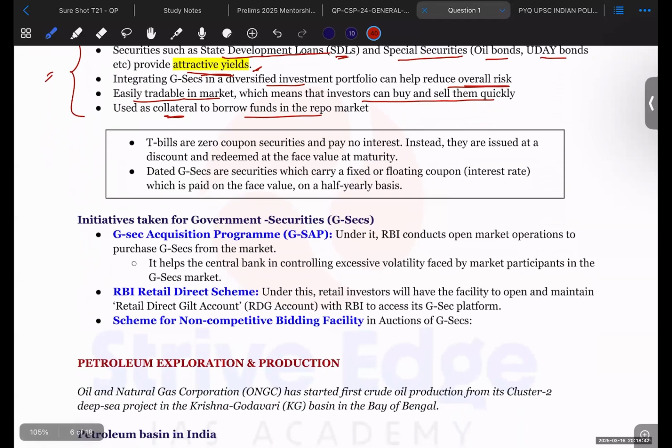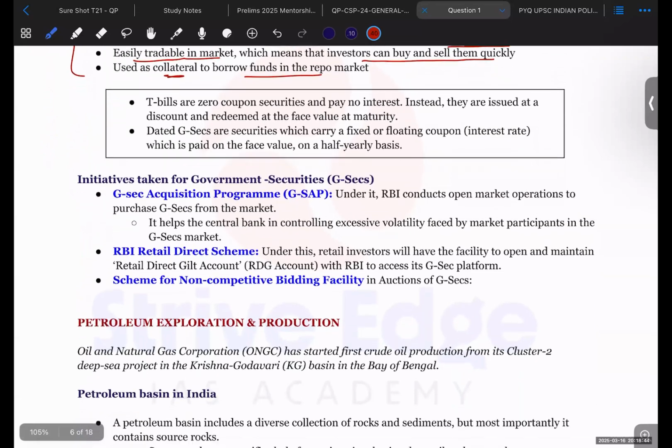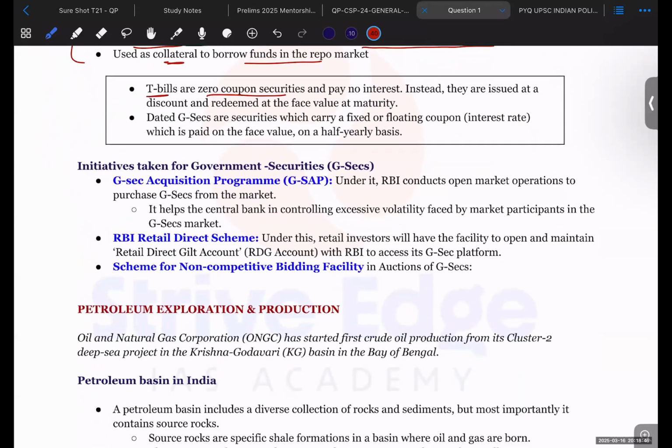Now, next is, what are T-bills? T-bills are zero coupon securities. So no coupon is issued on the T-bills. You may have already read in the static part of economics, and they pay no interest rate. So there's no interest on T-bills. But what actually is happening is that they are issued at a discount and redeemed at the face value at maturity. So if a T-bill is to be issued by the government of 100 rupees,